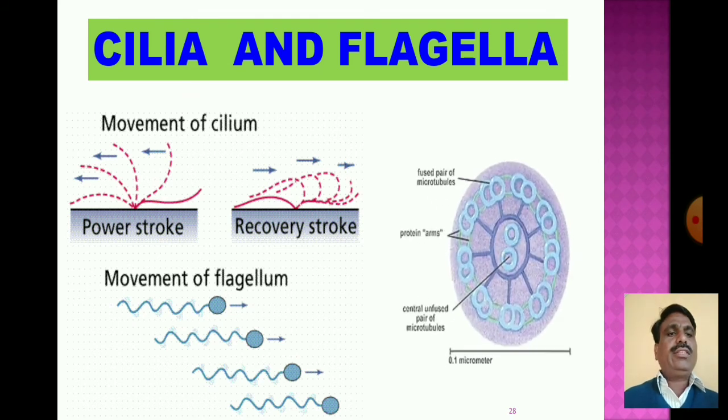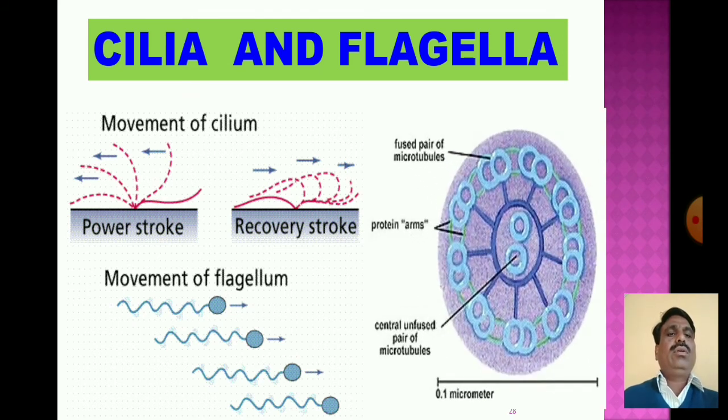Then these are the fused pair of the microtubules, protein arms. These are the cilia and flagella. Now goes to the next cell organelle, the centrioles.